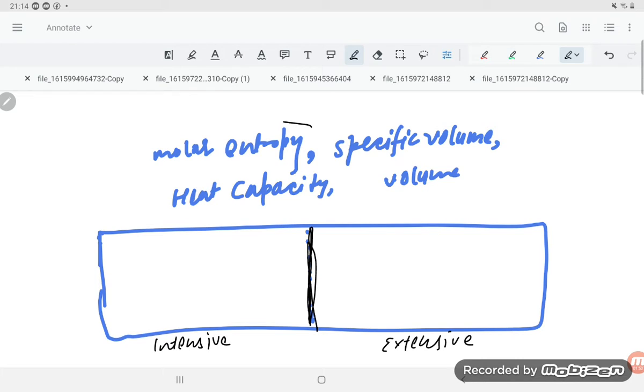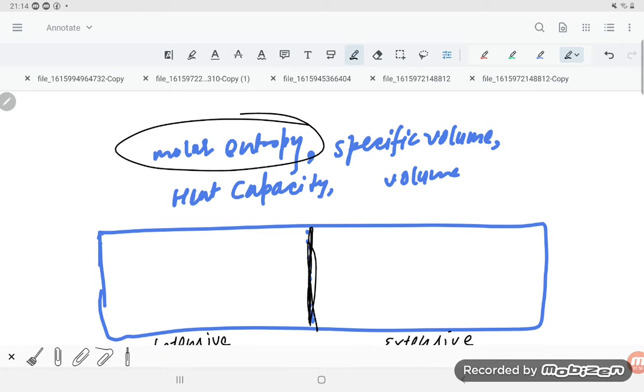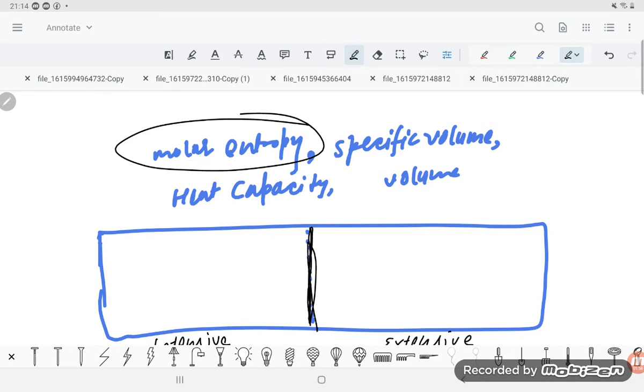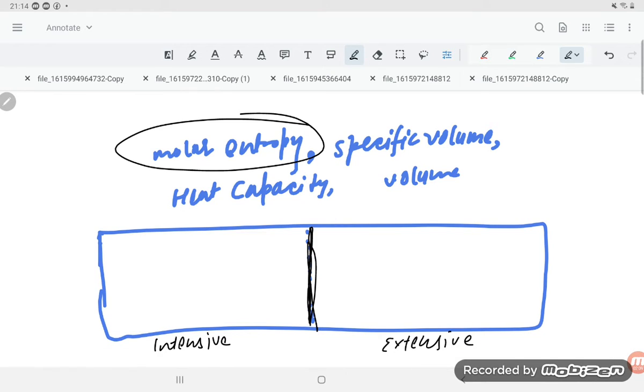Dear student, if you talk about molar entropy, molar means 1 mole. So the definition is already there, the mass is already specified. How much? 1 mole. If the mass is specified as 1 mole, that will be intensive. That is molar entropy, because you cannot change the 1 mole. So molar entropy will be intensive.